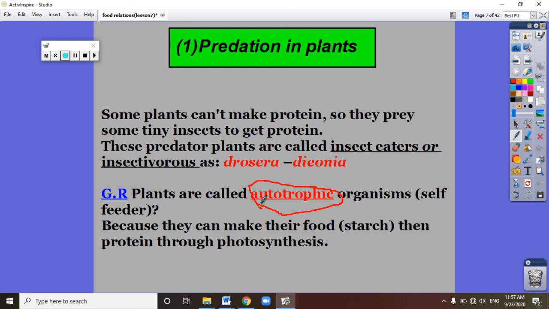But some plants grow in soils that don't contain all the nutrients and minerals that the plants need. So these plants devour small insects. Some plants cannot make the protein, so they prey on tiny insects to get the protein.